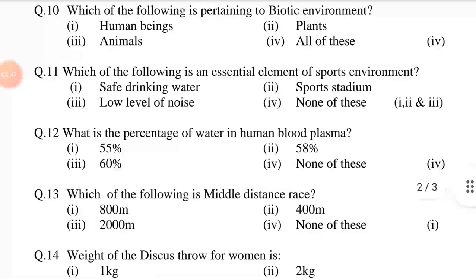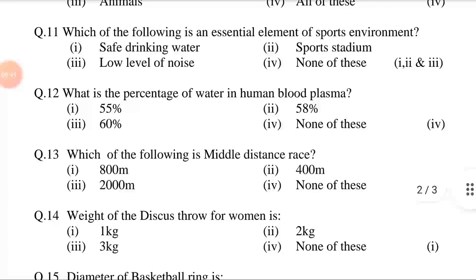Question number 11. Which of the following is an essential element of sports environment? Option first, safe drinking water. Second, sports stadium. Third, low level of noise. Fourth, none of these. Answer is option first, second and third.